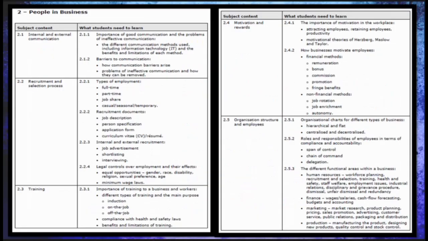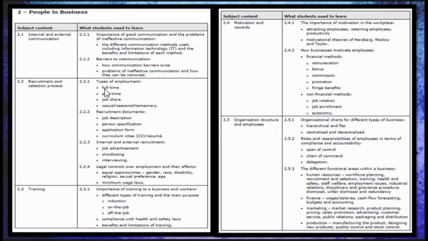Now, moving on to the second unit, which deals with people in business. Under people in business, we need to study all these subtopics, and there are again subtopics for each of these topics. We discuss internal and external communication, that means the importance of communication, the barriers to communication, and all that. The second one is the recruitment and selection process.